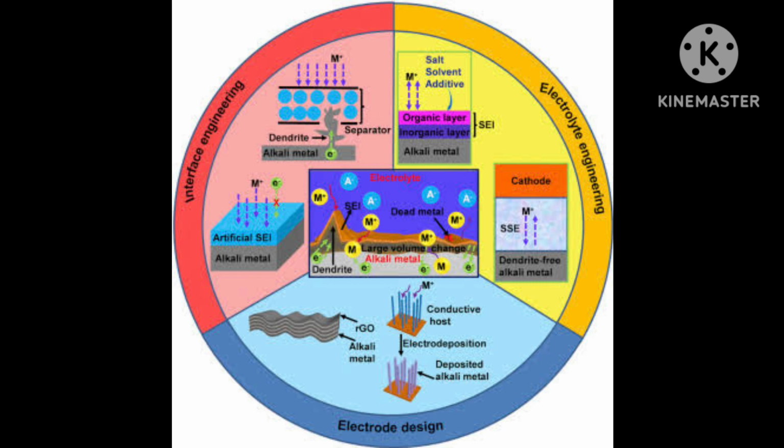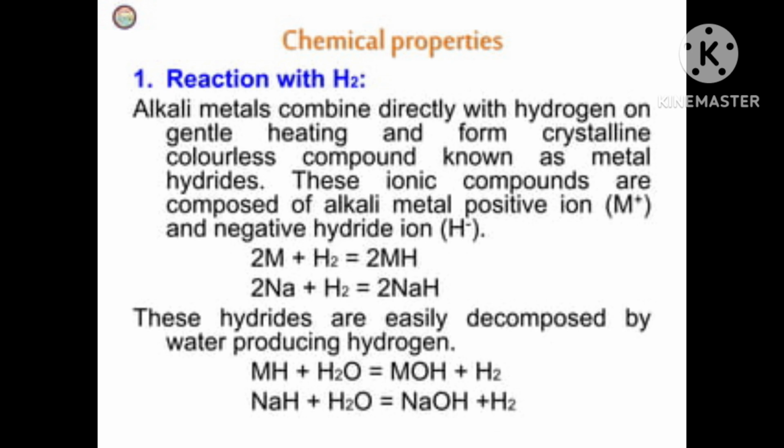They also react with proton donors such as alcohol, gaseous ammonia, and alkynes. These metals, alkali metals, also react with proton donors, which can donate the proton, such as alcohol. See, the alcohol OH group is there. In gaseous ammonia, hydrogen is there, and in alkynes, hydrogen is there.